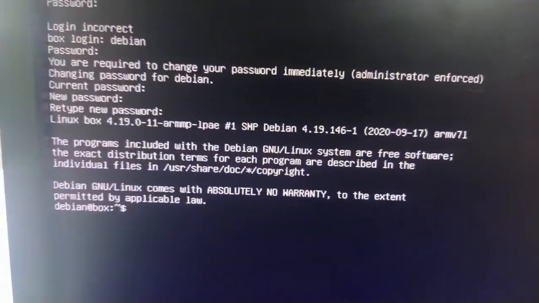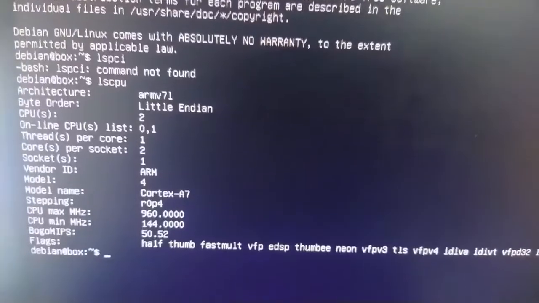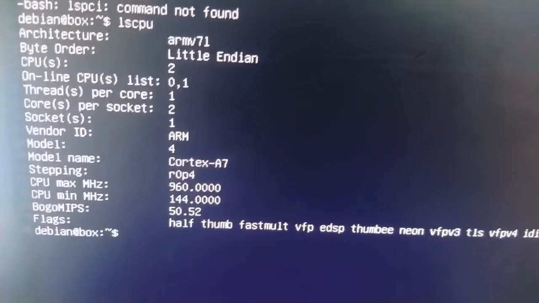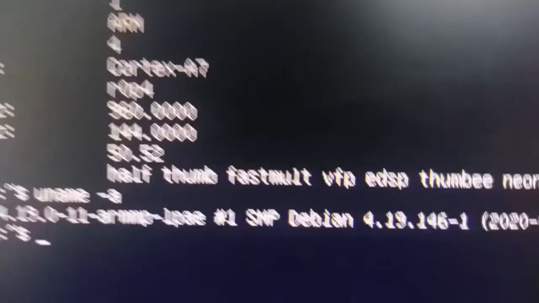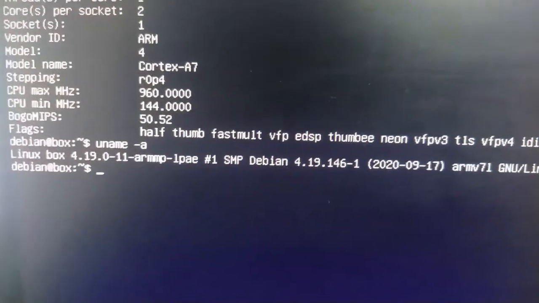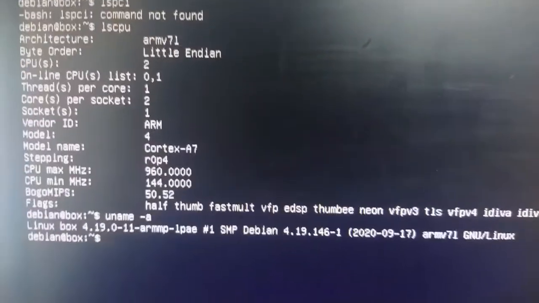Super. Yeah, you can now see it. It's an ARM processor. It's on Linux 4.19 kernel. It's pure Debian, which has no bloatware, nothing at all.